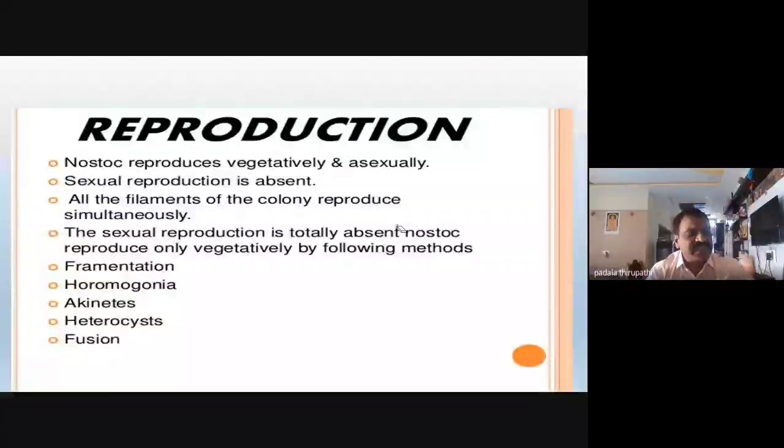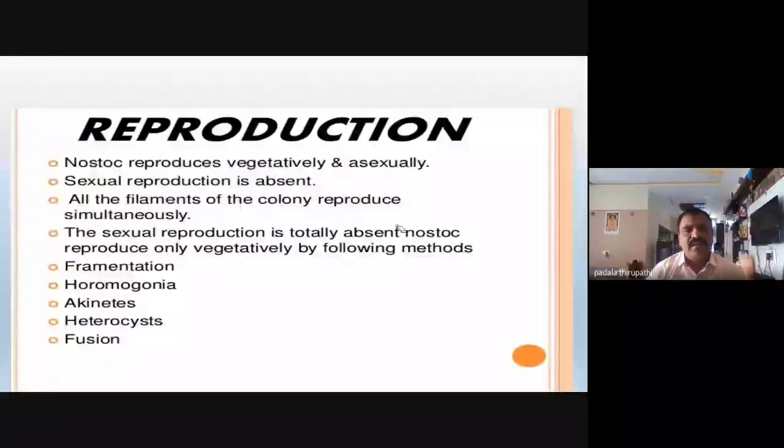Then another part of this Nostoc, that is reproduction. In this Nostoc or blue-green algae, sexual reproduction is absent, my dear friends. Only vegetative and asexual reproduction are observed in this blue-green algae. So in Nostoc, we are going to discuss vegetative and asexual reproduction. All the filaments of the colony reproduce simultaneously. Sexual reproduction is totally absent in Nostoc, not only Nostoc, all blue-green algae, my dear friends.